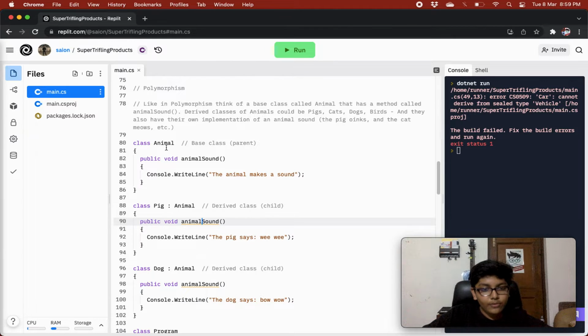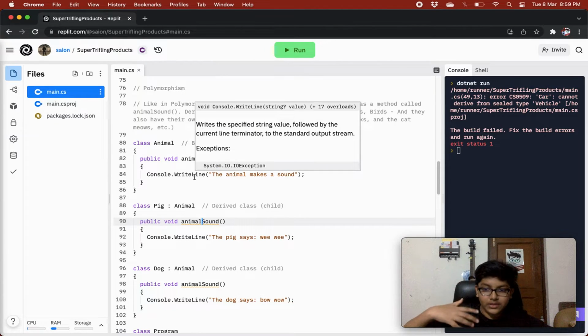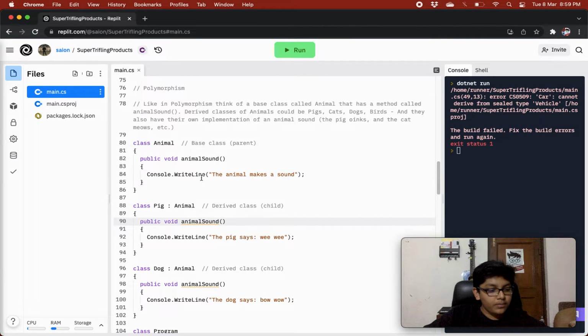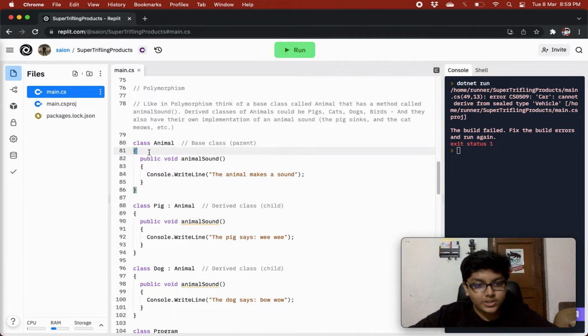So for example, this animal class has a lot of things in common. What one thing do animals have in common? Okay, so let's just take, for example, that animals have a nose in common, right? They don't all have the same nose, but let's just take it for an example. Let's take that animals have the same nose, but they have a different sound.